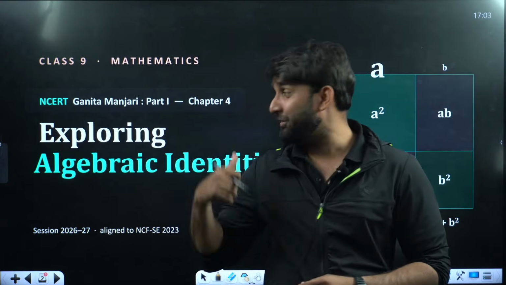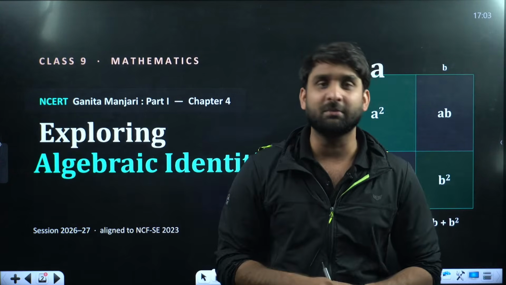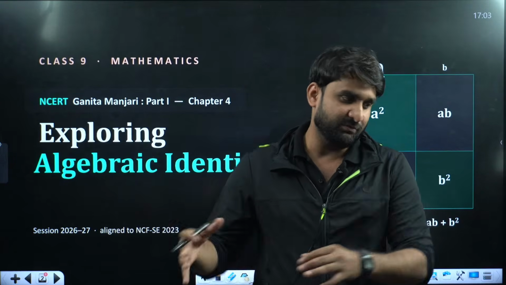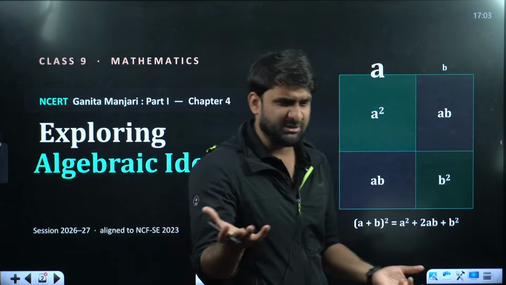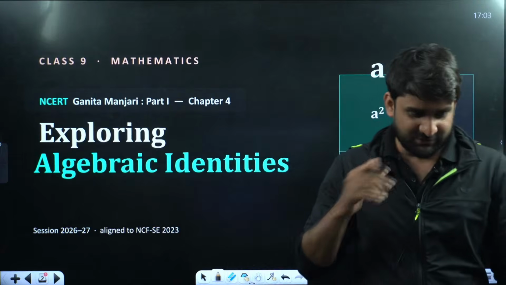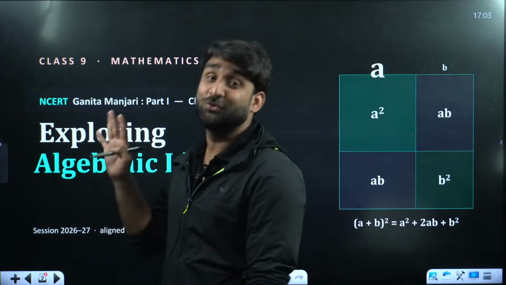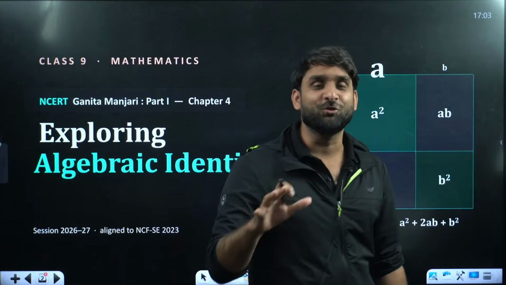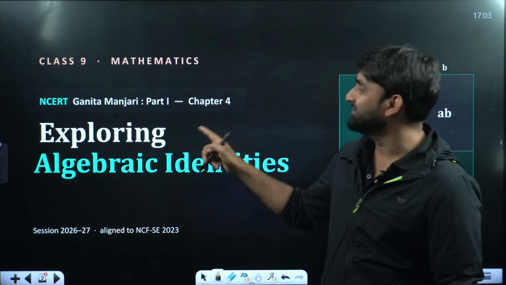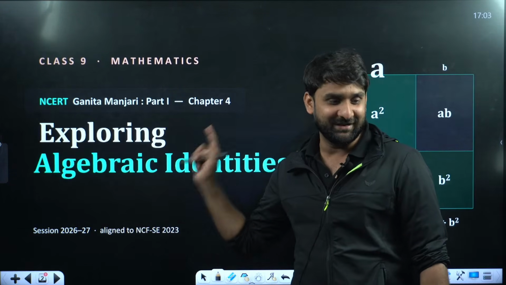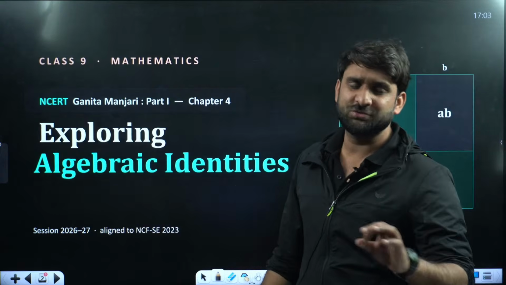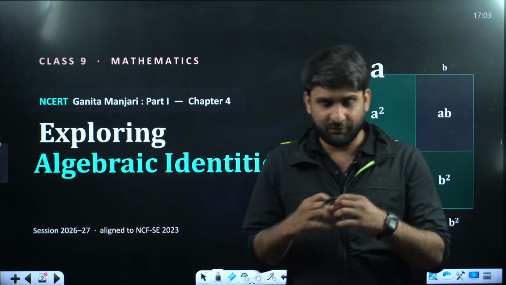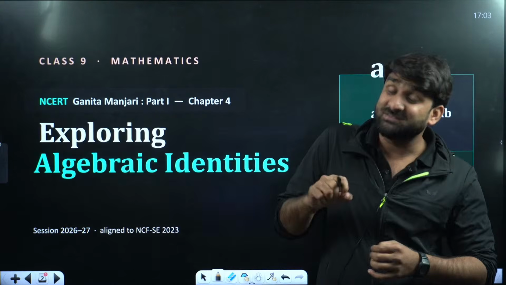I have brought up here an interesting chapter, and this chapter might be coming in your very first exam, whether it is PA, that is PT1. So this chapter might be coming in your exam at your school, everyone. You all are going to fall in love with this chapter, Exploring Algebraic Identities, because I'm going to teach you this entire chapter in a very quick manner, but from basics to advanced.